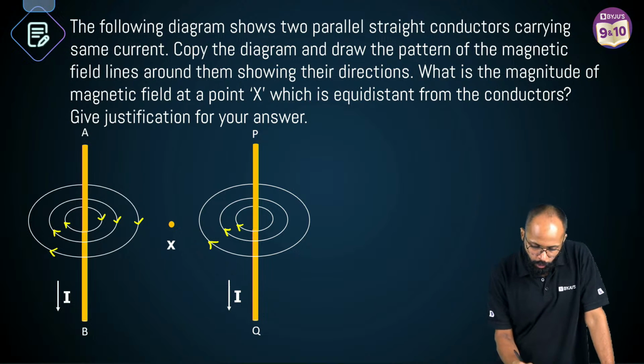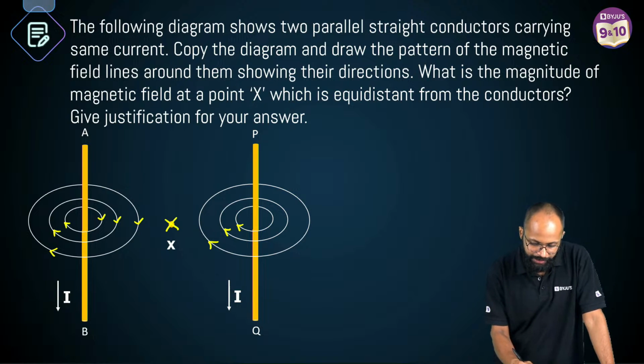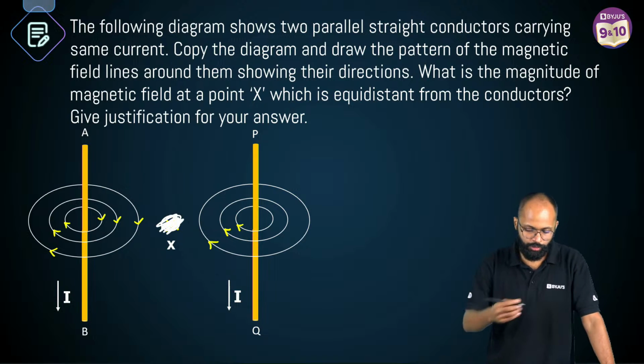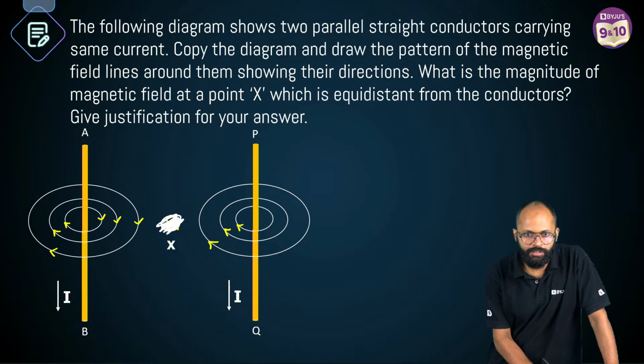At X, because of Q, it is going inside. Because of I, it is coming outside. Both are equal. So what happened? Oh, they fought completely, right? Yes, nice question. Very good. Please answer my question. Ashi, sorry, I missed your question. Yes, tell me. Yes, plus versus minus is 0. Yes, it became 0. Very good.